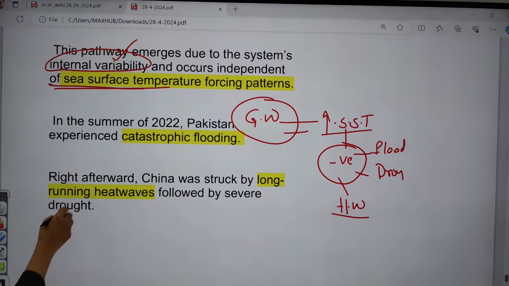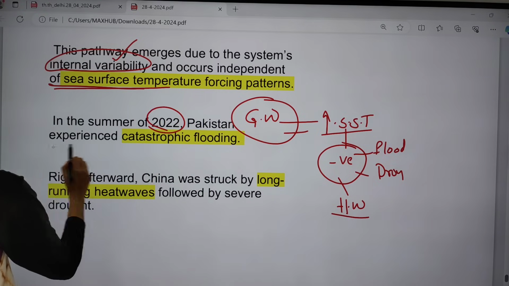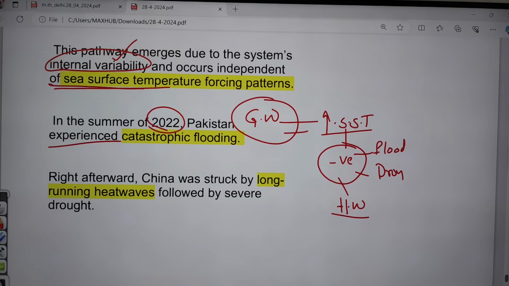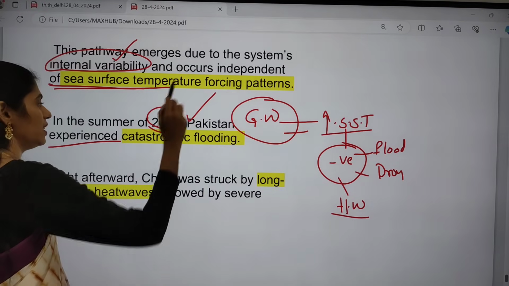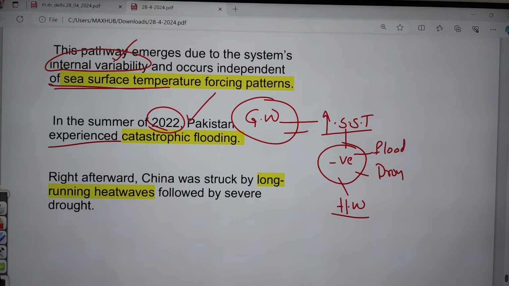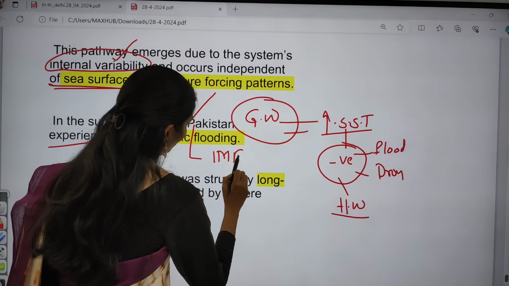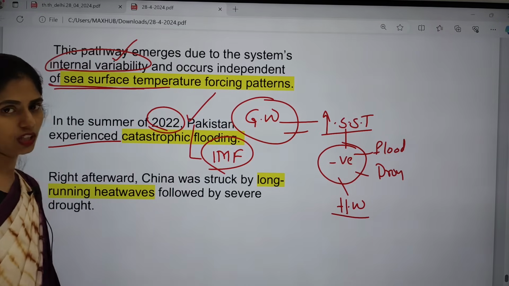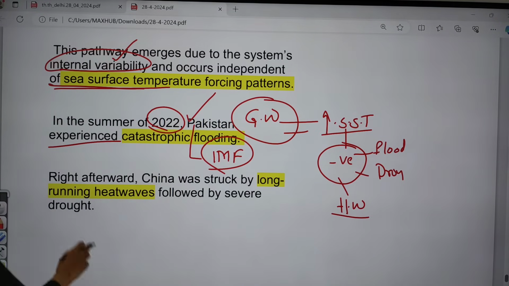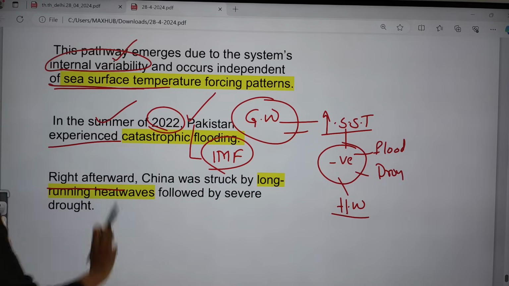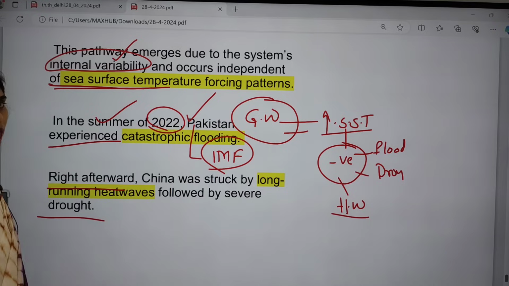Okay. In the summer of 2022, Pakistan experienced catastrophic flooding. Because of this Pakistan went into economic distress and even approached the IMF for a bailout. And right after Pakistan's floods, China was struck by long-running heat waves, which were followed by severe drought.